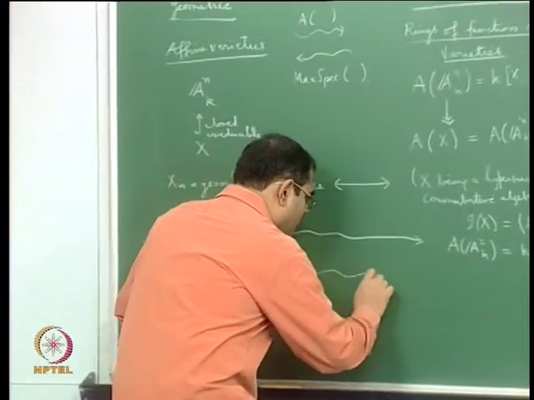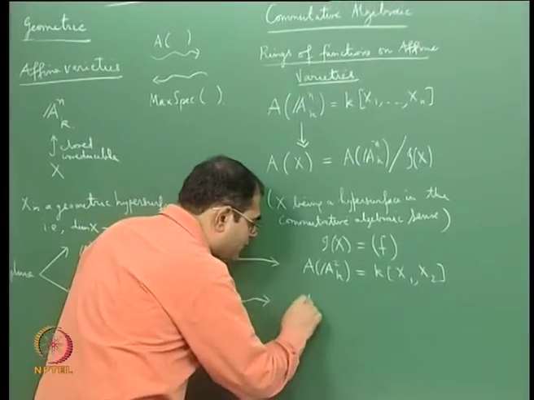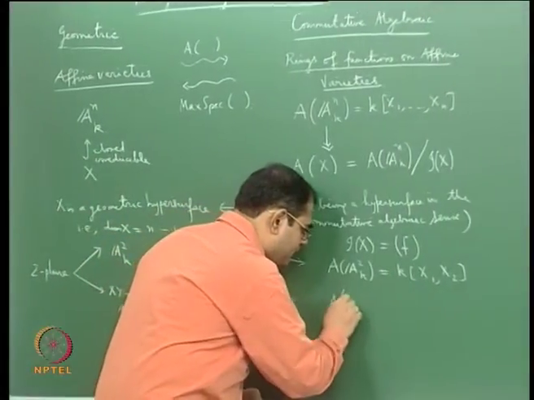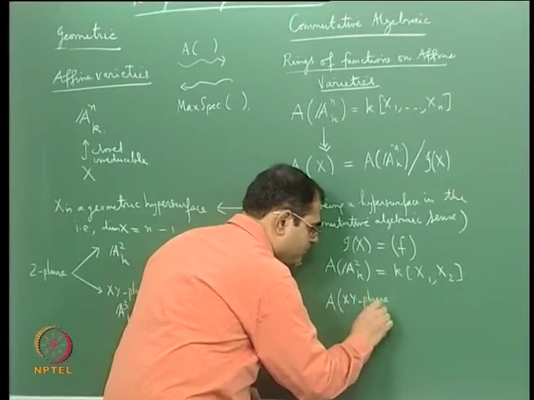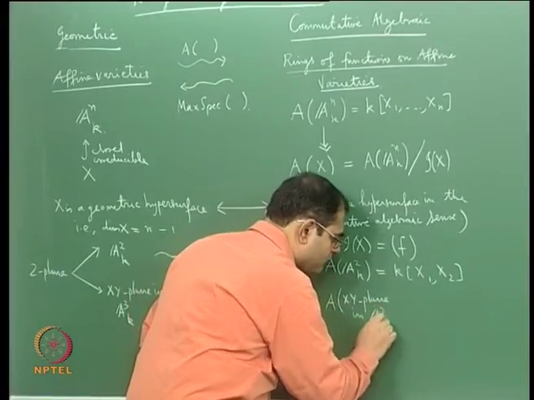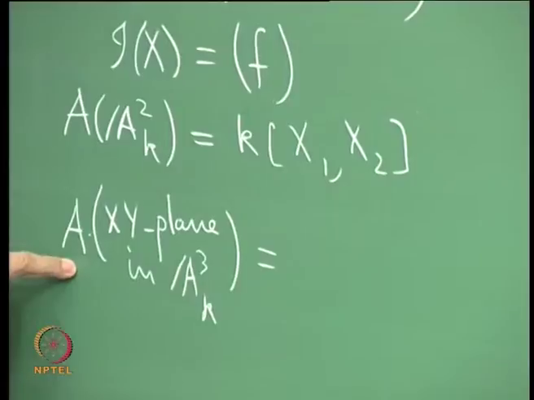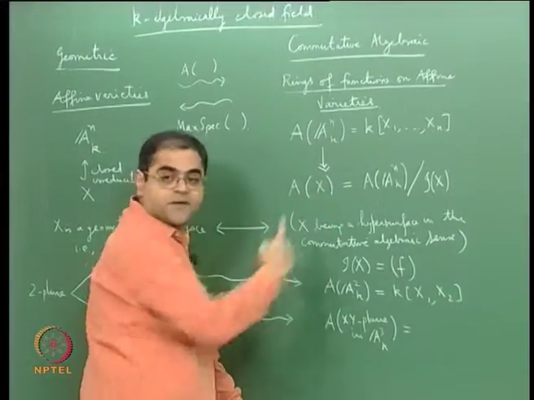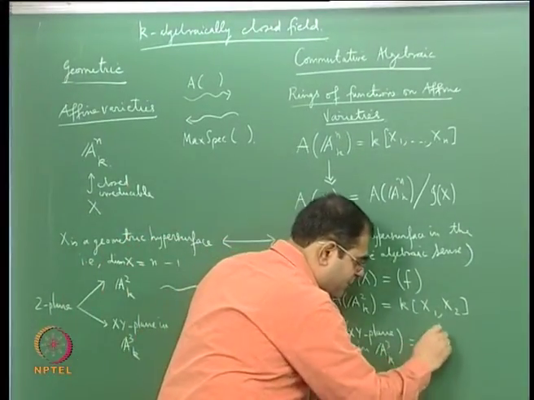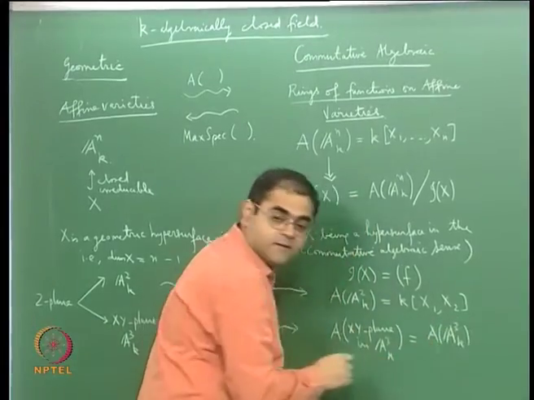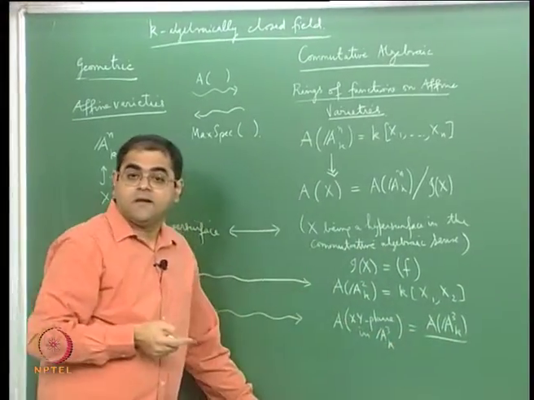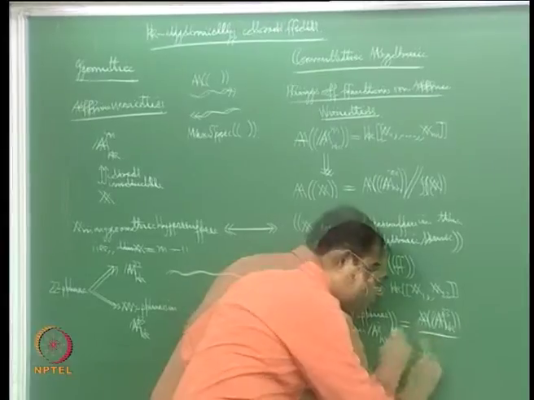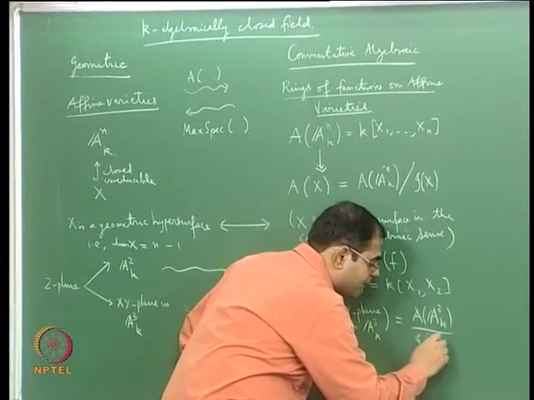And if you look at the ring of functions on this, A of the xy plane in 3 space, what am I going to get? The ring of functions on an irreducible closed subset is defined to be the ring of functions of the ambient space, which in this case is the affine 3 space, A of A3, modulo the ideal of that irreducible subset. That is the definition. So you have to go modulo the ideal of the xy plane.